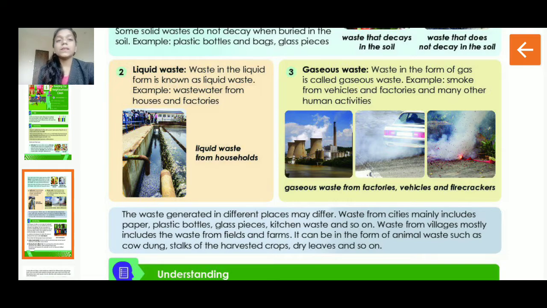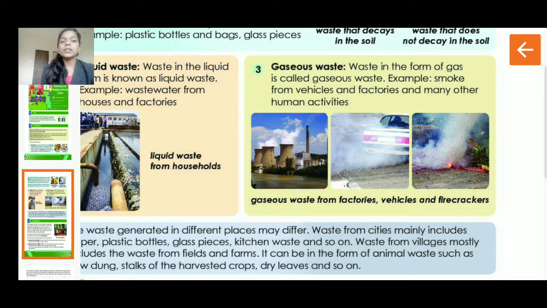Now we will see what gaseous waste is. The picture itself tells you. You can see the pictures which they have given you. Gaseous waste comes from factories, vehicles and firecrackers. Waste in the form of gas is called gaseous waste. For example, smoke from vehicles and factories and many other human activities. All the smoke which comes out is your gaseous waste. So these were the main three types of waste, students.